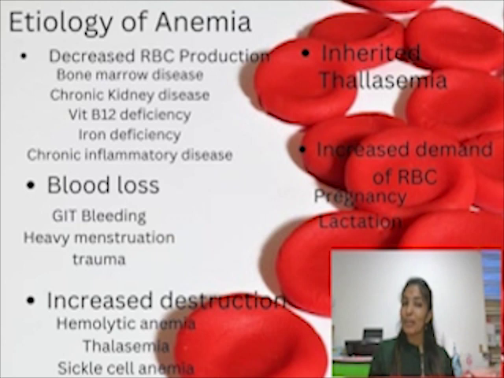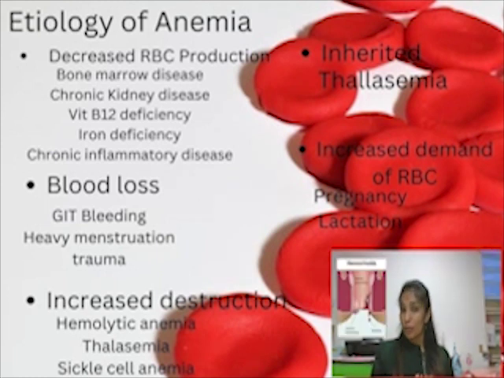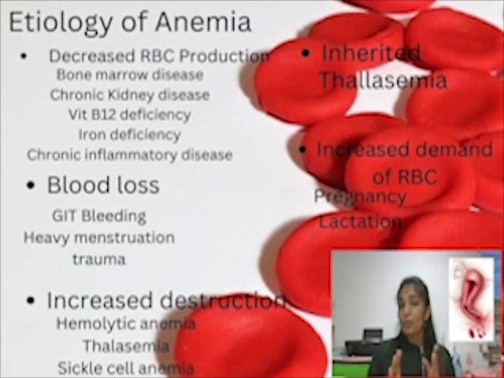The next cause of anemia is blood loss. Blood loss due to GIT blood loss such as stomach ulcer and hemorrhoids, and other blood loss due to heavy menstruation for women.